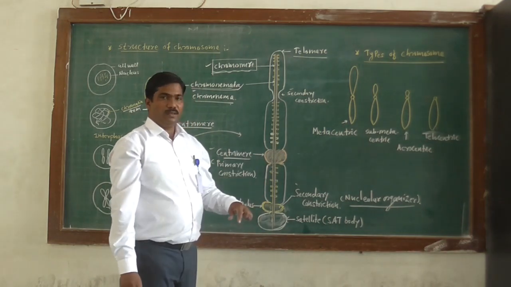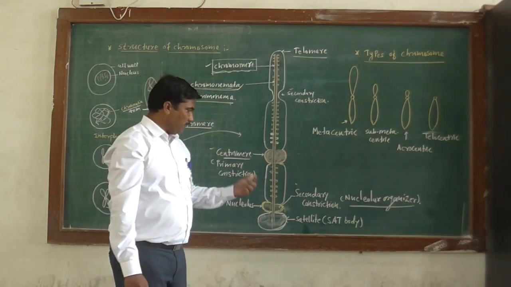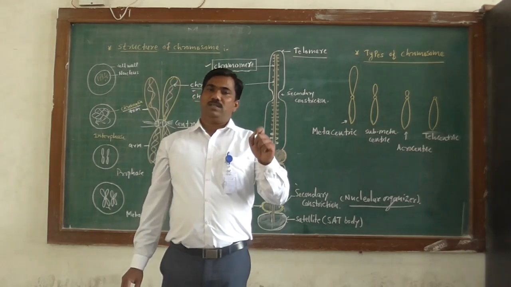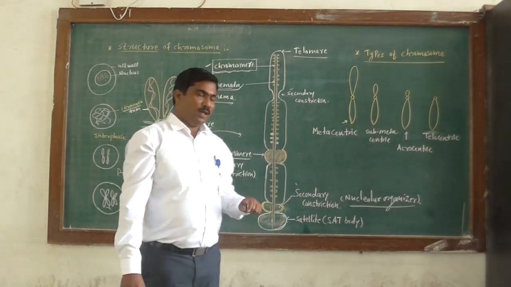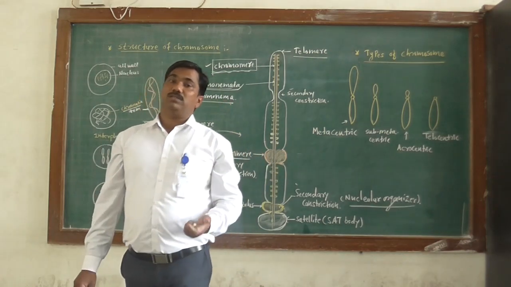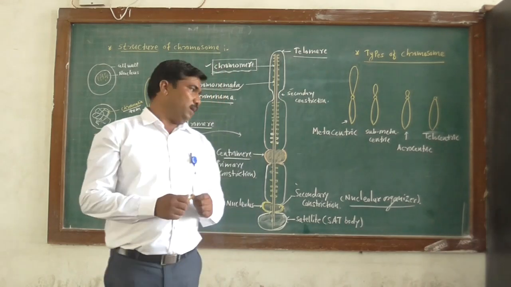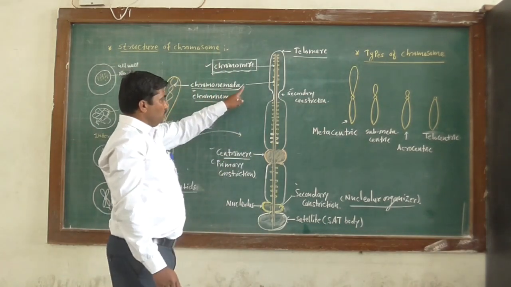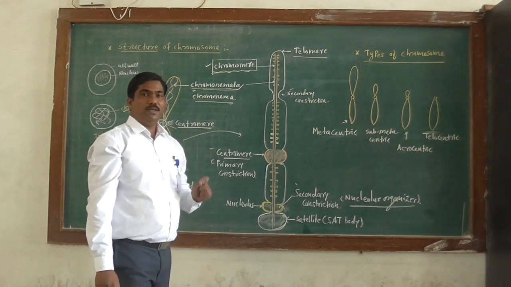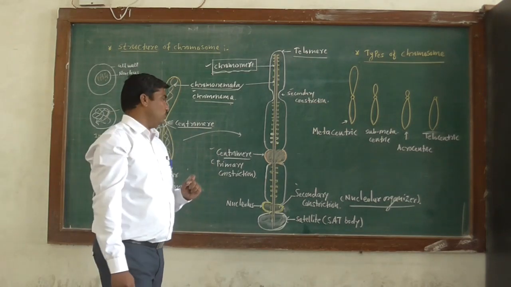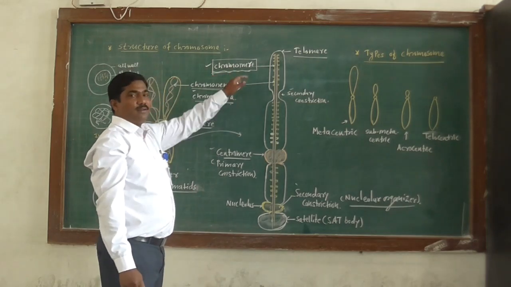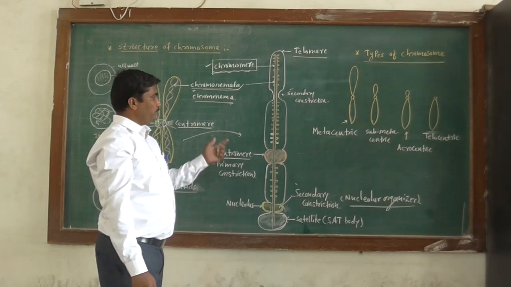Therefore, the chromosome having a satellite body has DNA that is called sat DNA, and this sat DNA has importance in DNA fingerprinting. Okay, so that is about the structure of chromosome. The question is: with the help of a neat labelled diagram, describe the structure of chromosome. So you have to draw this diagram and then explain the different points.